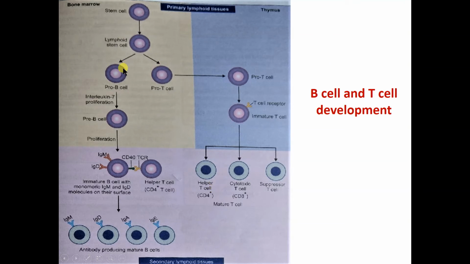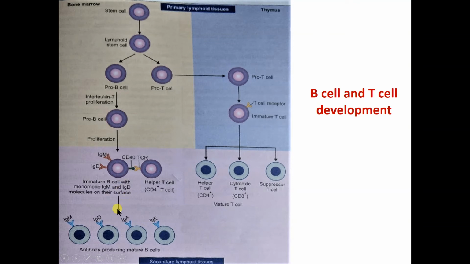Now what is B cell development? The pro B cell in the bone marrow will first, by interleukin 7, proliferate into the pre B cell. Then when there is a requirement, it proliferates as a clone of B cells into immature B cells with monomeric IgM and IgD molecules on their surface.